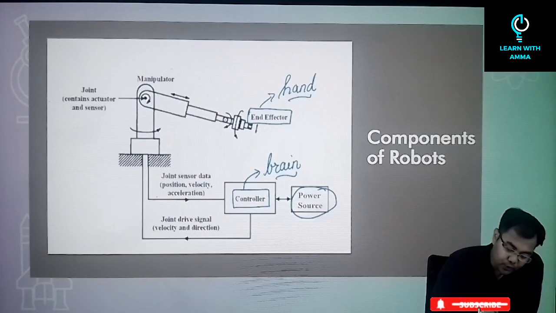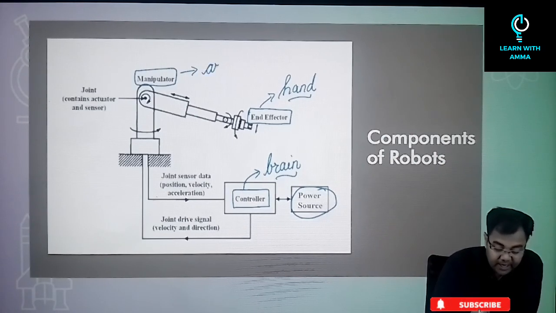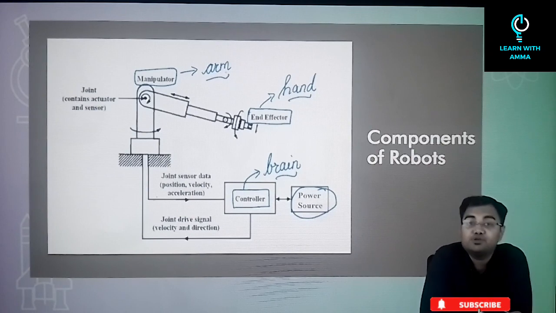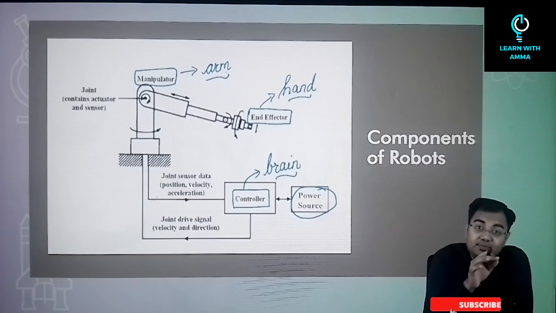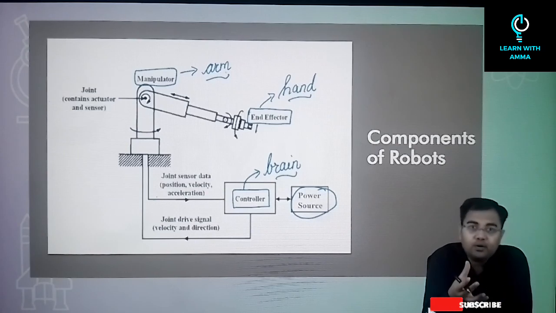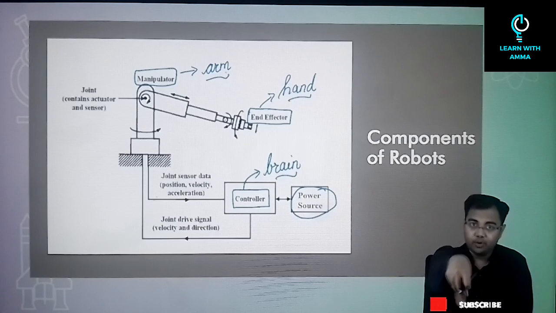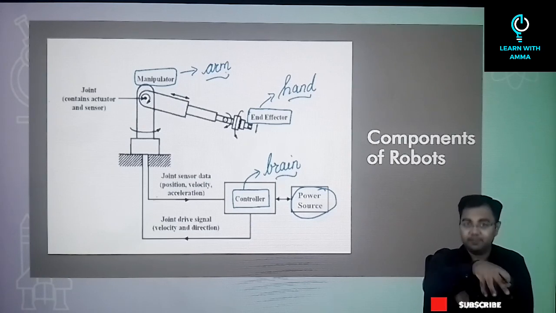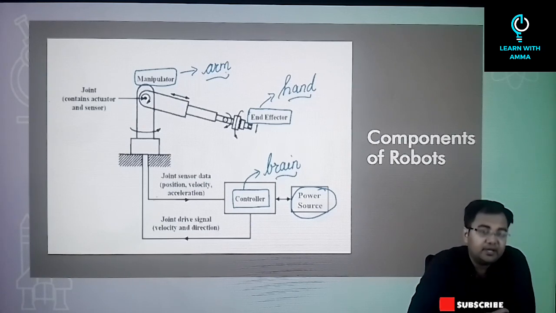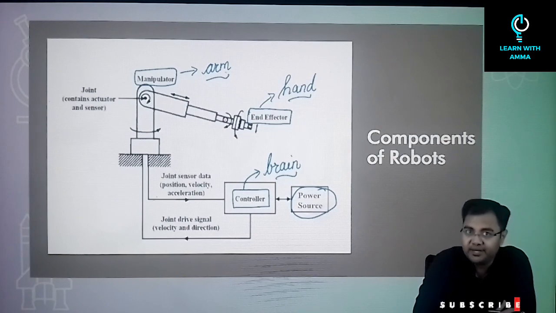Then after that, you have the manipulator. The manipulator is also called the arm of a robot. Why? Because this is something that is helping in the movement of the hand, or the movement of the end effector. So it is like the arm of a robot, helping in picking and placing something, and the end effector can make use of the manipulator in this manner.